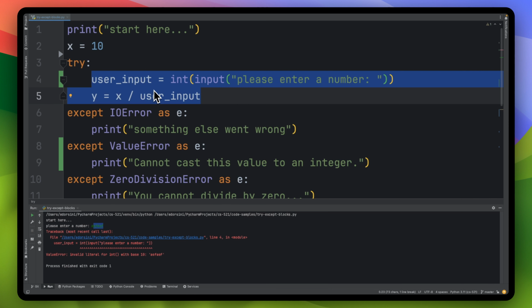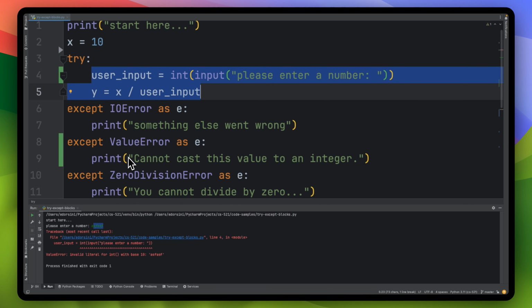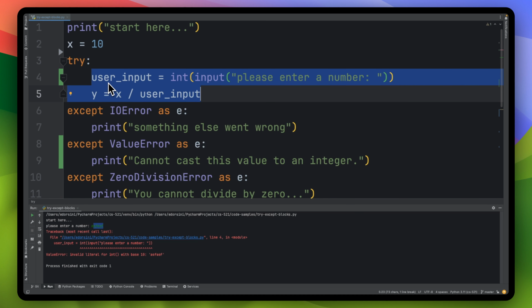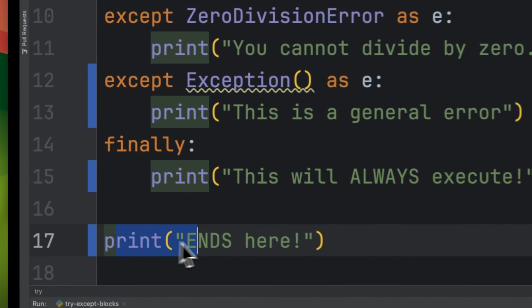If there is an issue, go ahead and go through the except blocks and recover from them, and we'll go into that in a second. But if you don't have an issue executing whatever is in the body of the try block, sure, go ahead and continue after the except blocks, which is going to be prints here.